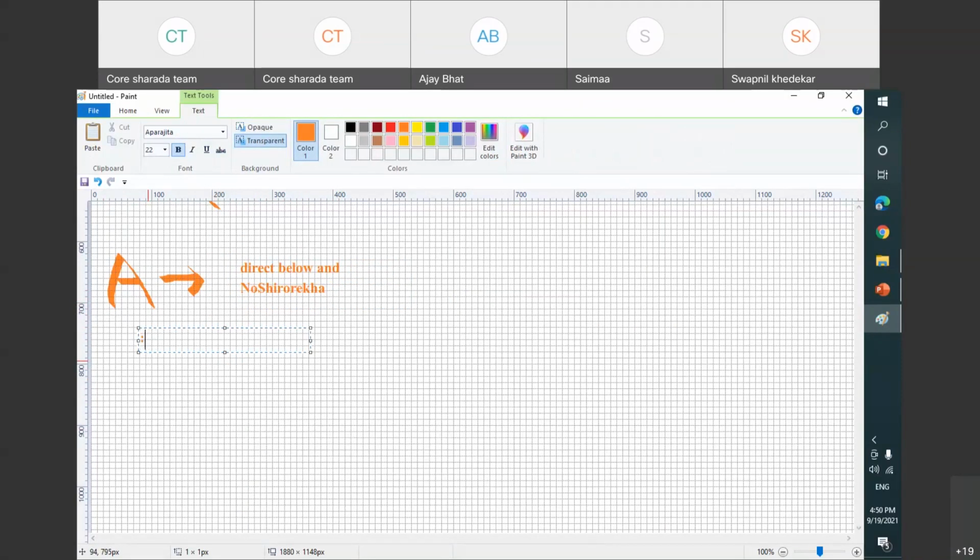was towards left and with Shirodekha. Category C towards right and no Shirodekha, because C category never has a Shirodekha, right?